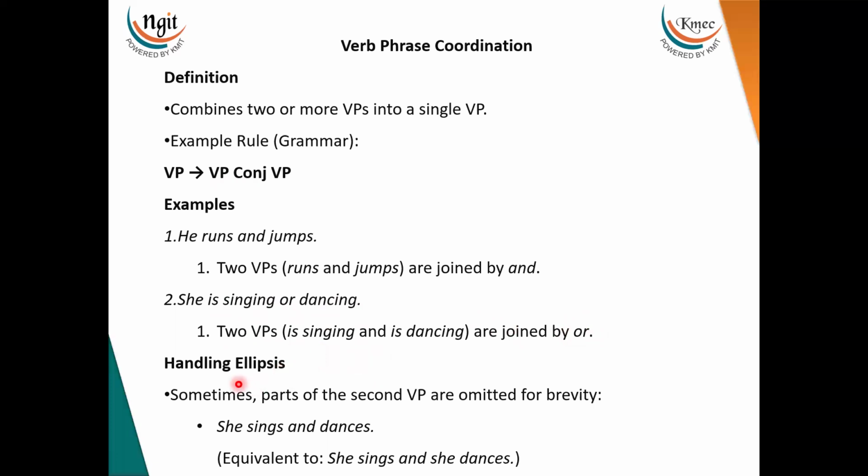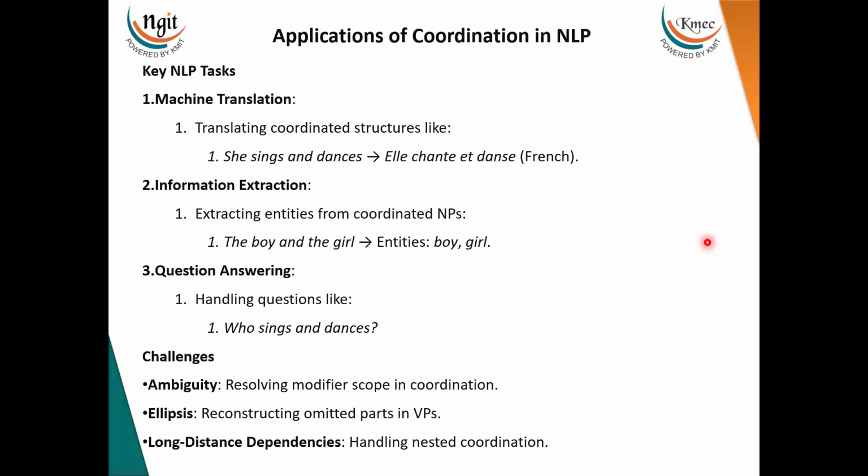Then we talk about handling ellipses. Sometimes parts of the second verb phrase are omitted for brevity. That is, she sings and dances. Now, the equivalent is she sings and she dances. This is how we need to handle these ellipses.